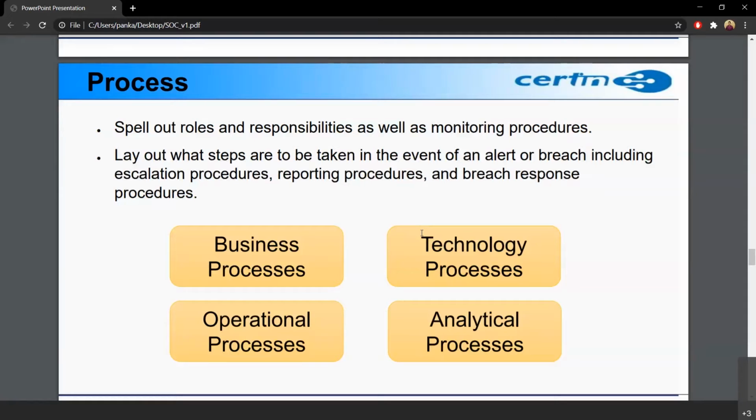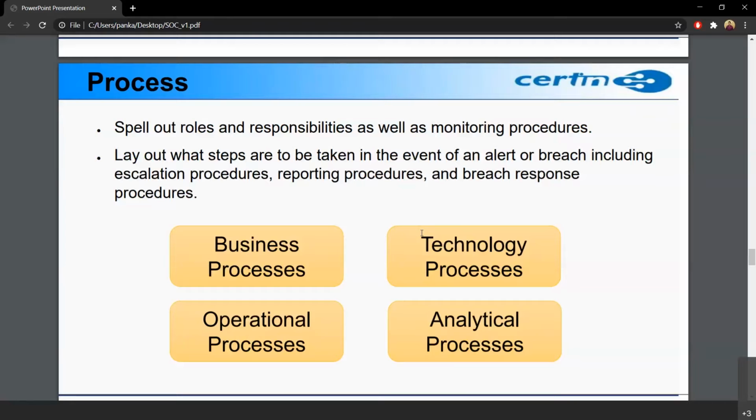Okay, so we need to lay out the business processes, technology processes, operational processes, analytical processes. Now here, technology process is something that if a new request for a new application is there, suppose in a bank a new application is developed. Now that will communicate with a server.